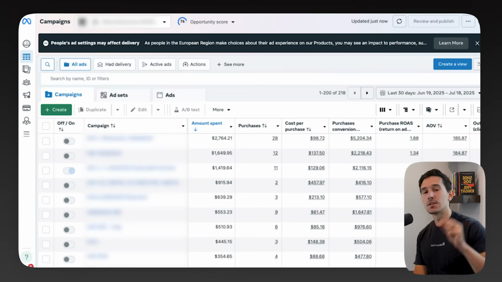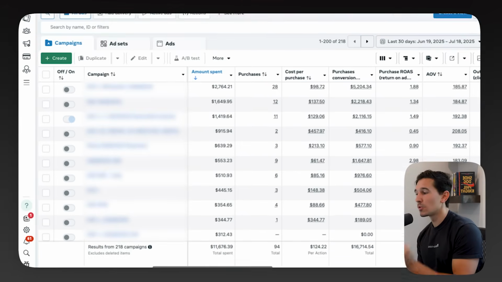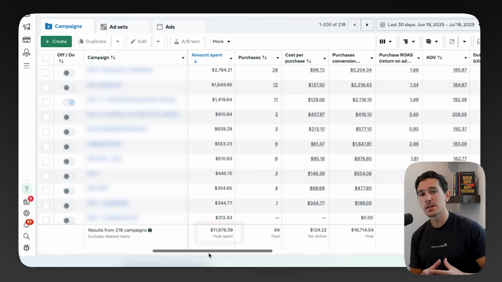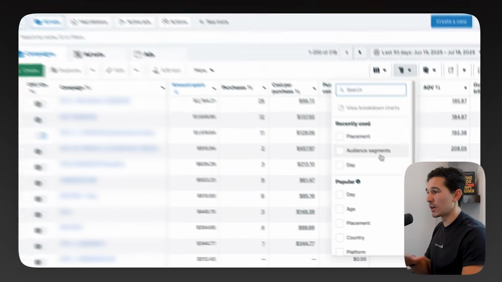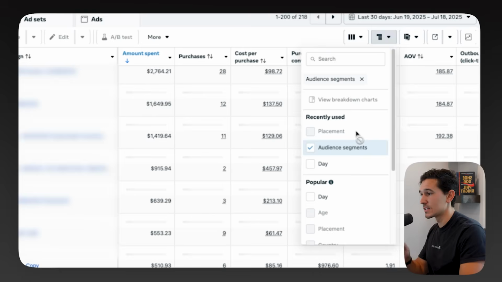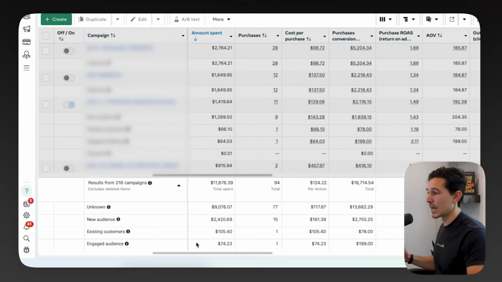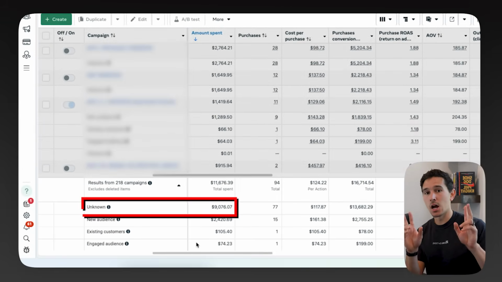Second ad account here, this is for you guys that are spending significantly less money every single day. These guys have only spent $11,000 in the last 30 days, right? So this is a fundamentally smaller account, and this is an account that needs a lot of help. The very first thing I like to do when I'm auditing an ad account is I look at the audience segments. And if we look through these audience segments, we're going to see through the expanded breakdown that most of the spend is categorized as unknown.